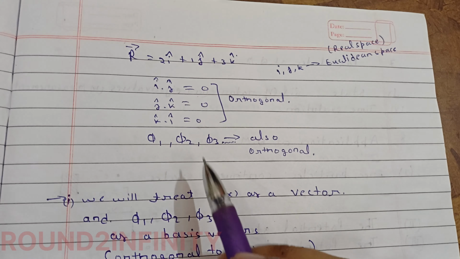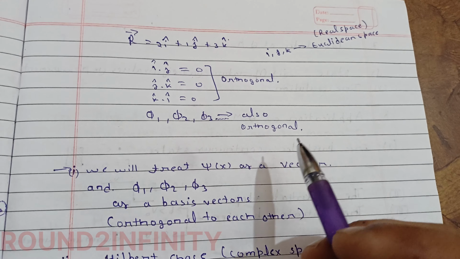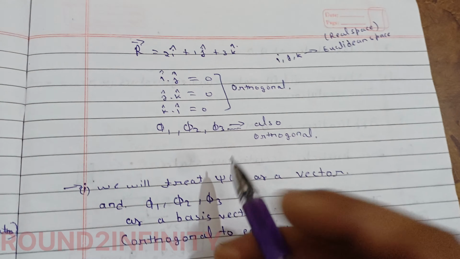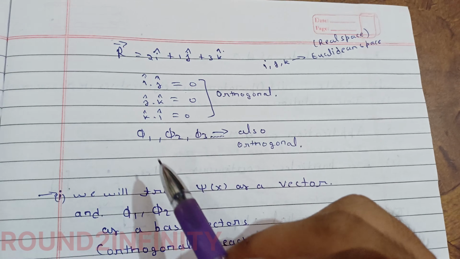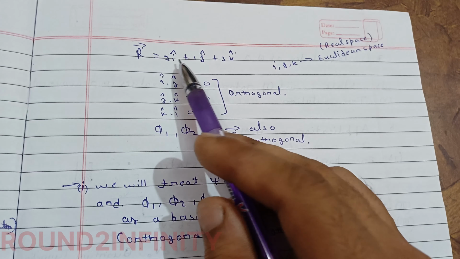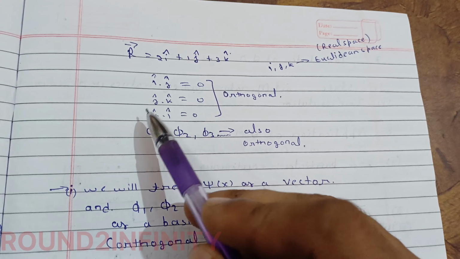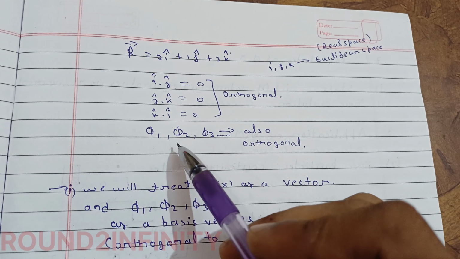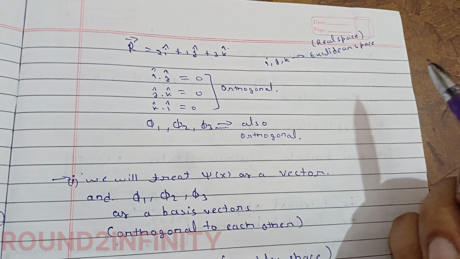The space in which these are defined is called the Hilbert space. We will study about it. Just remember they act like i, j, k and more perpendicular vectors in the Hilbert space, and c1, c2, c3 are like 2, 1, 3. As i dot j is 0 and j dot k is 0, phi 1 dot phi 2 will be 0, phi 2 dot phi 3 will be 0, phi 1 dot phi 3 will be 0, all will be perpendicular.